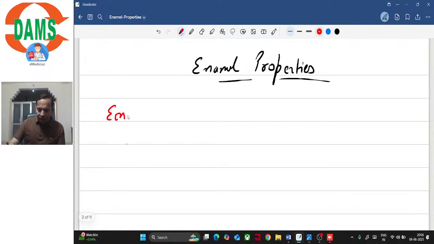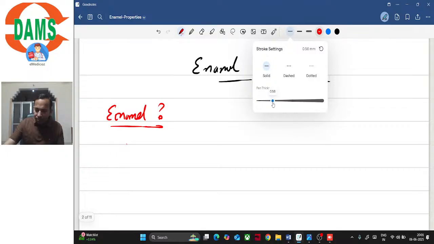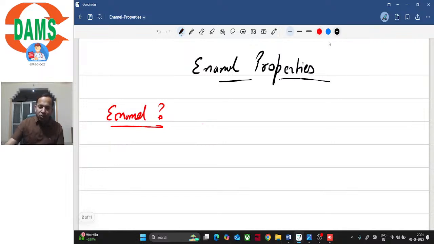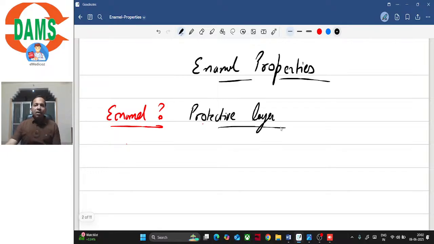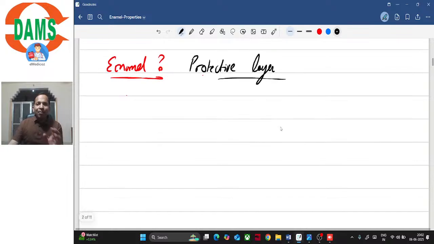So, what is enamel? Can you tell me what is enamel? Why is enamel called enamel? Basically, enamel is anything that is protected. It is a protective layer. Very good evening, Shweta. So, enamel is a protective layer, right? Since it protects the entire tooth structure, the coronal part of the tooth, that's why it's called enamel, right? And enamel is a very unique tissue.